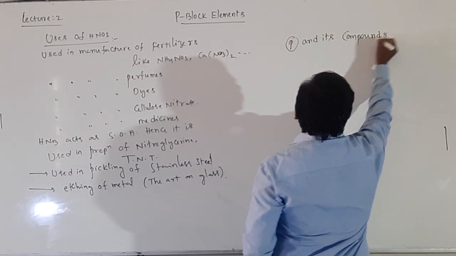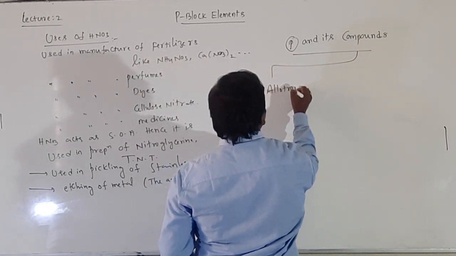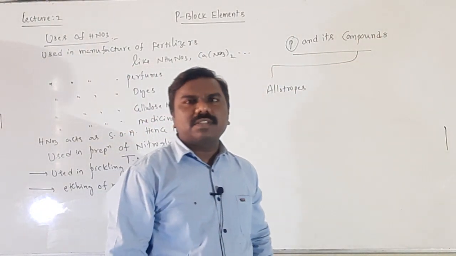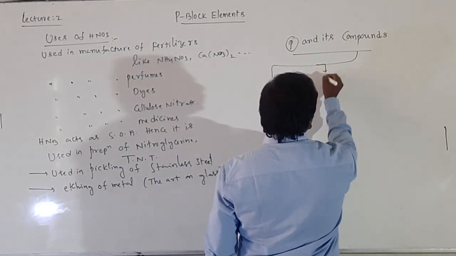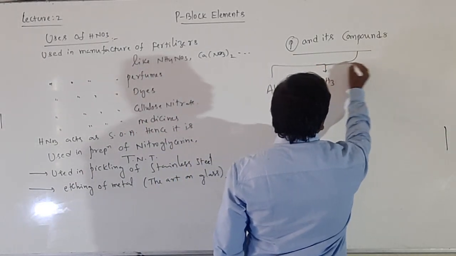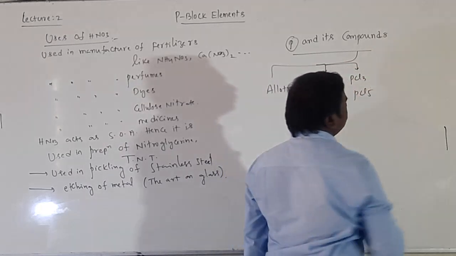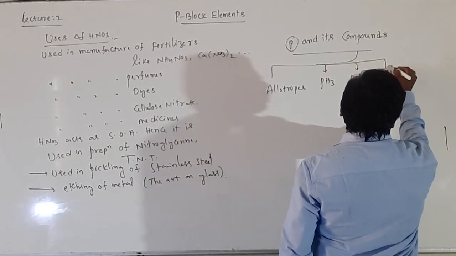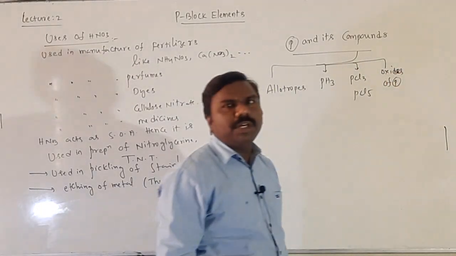In this, first of all, we should study about allotropes of phosphorus. Red phosphorus, white phosphorus, black phosphorus, grey phosphorus, many are there. Second one is phosphine. Third one is PCl3, PCl5. Fourth one is oxides of phosphorus, P2O3 and P2O5.